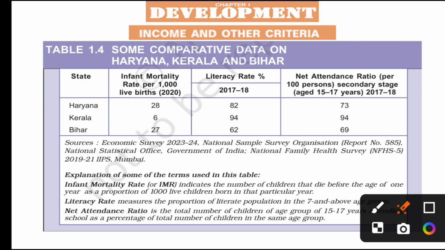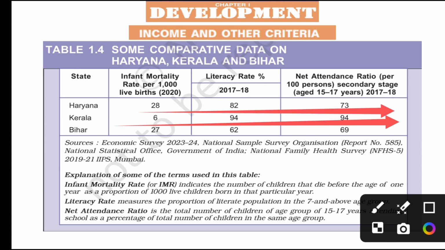Finally, the last one is the net attendance ratio of children between the ages of 15 to 17 going to school, per 100 persons. In Haryana, the number of children out of 100 going to school was 73, but in Kerala it is 94 and in Bihar it is 69. So again here Kerala is better. In terms of these three aspects, Kerala is far better than others, then Haryana in second place, and then Bihar.